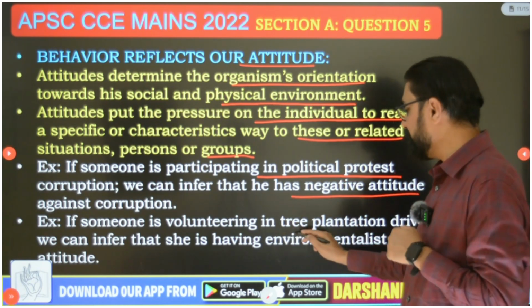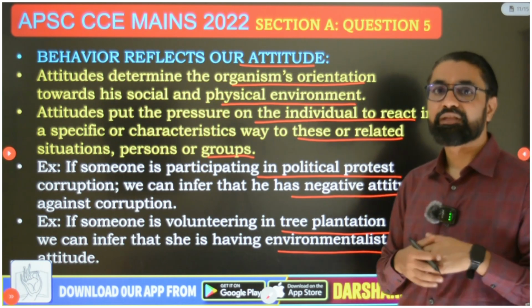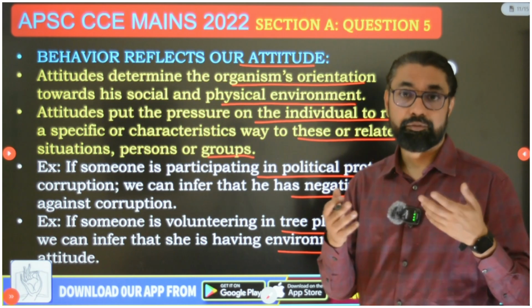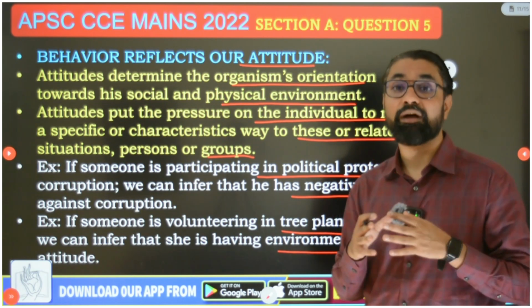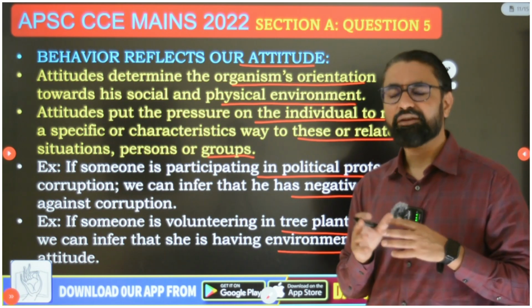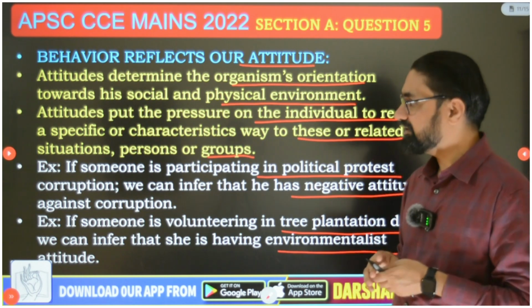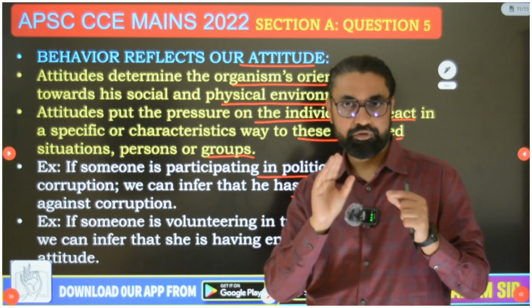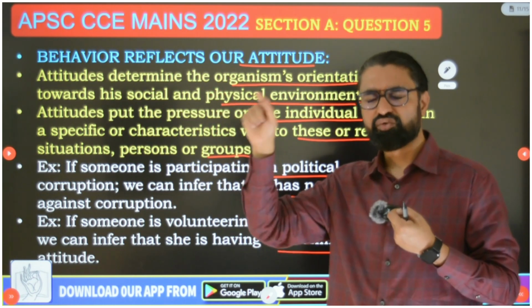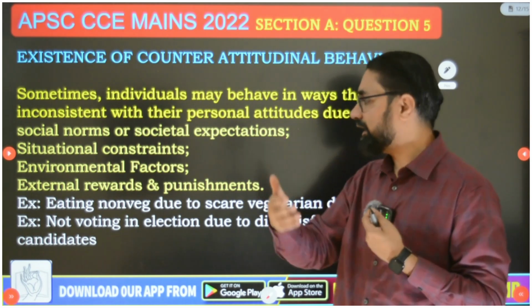If someone is volunteering in a tree plantation drive, we can infer that she has an environmentalist attitude. So if someone is participating in a tree plantation drive, then we can predict he has a positive environmentalist attitude. Someone protesting against corruption in a political movement, then you can predict he has a negative attitude towards corruption. So you can use any of these examples. This should be a small part of your answer. Don't conclude your answer with this, because write different. Show how different you can think, how much more you can think, and how better an IS officer you will be.